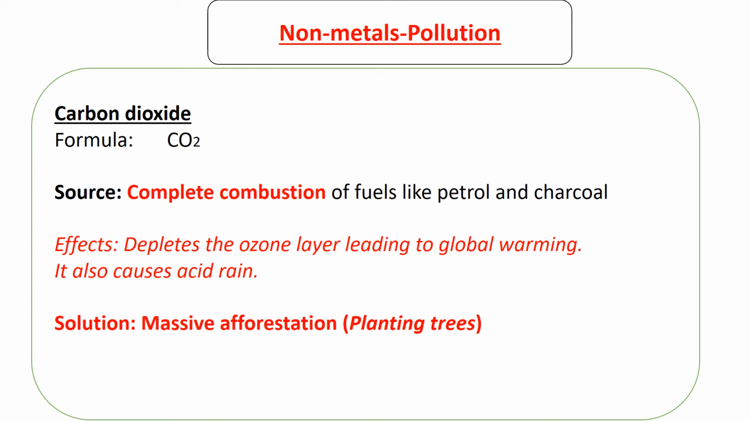Because trees make use of carbon dioxide in the process of photosynthesis. Let me say that again. Trees make use of carbon dioxide in the process of photosynthesis. So trees are going to be farming that carbon dioxide that is in the atmosphere to produce food.